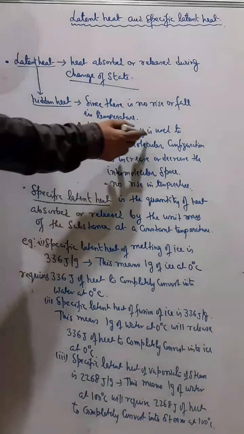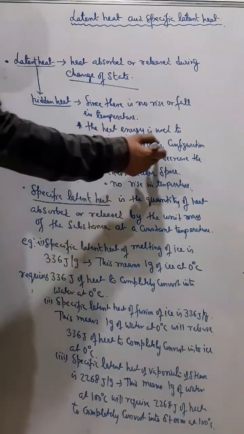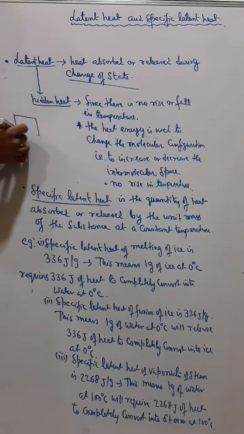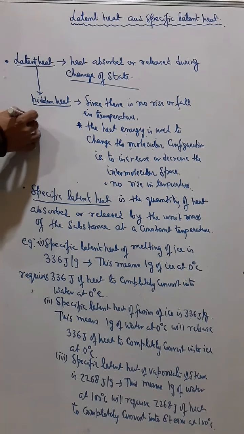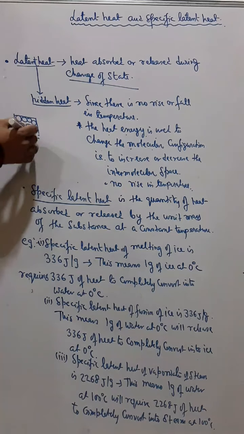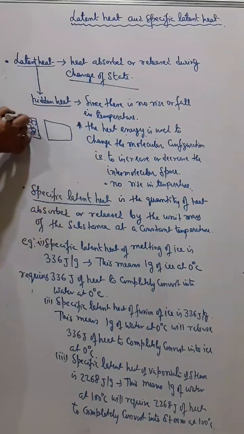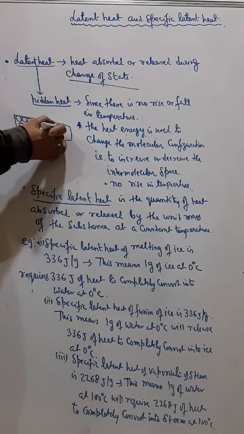Because the heat energy is used to change the molecular configuration, that is, to increase or decrease the intermolecular space, and hence there is no rise in temperature. So try to understand. Now suppose it is a solid. For converting from solid to liquid, the molecular space has to be more.